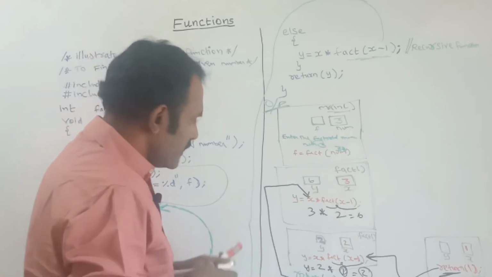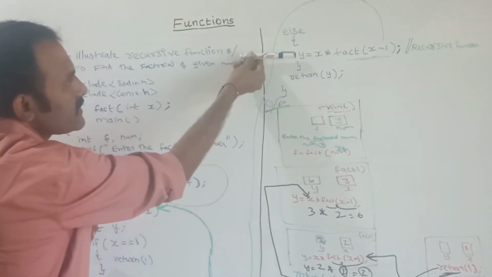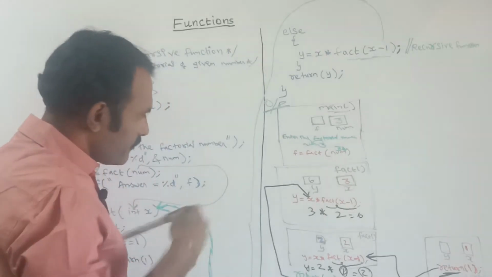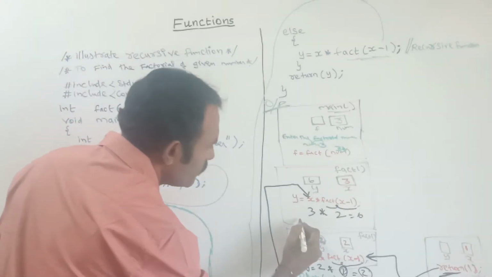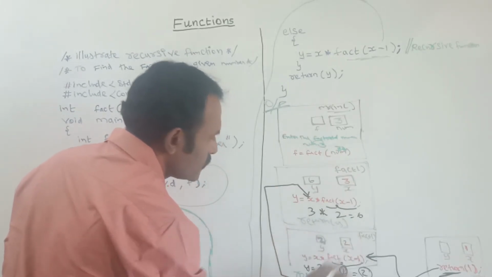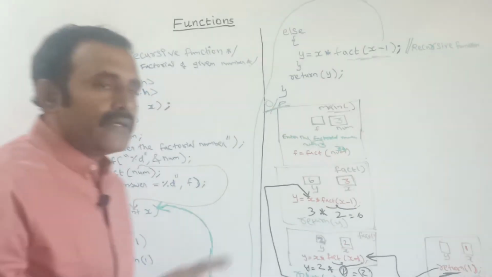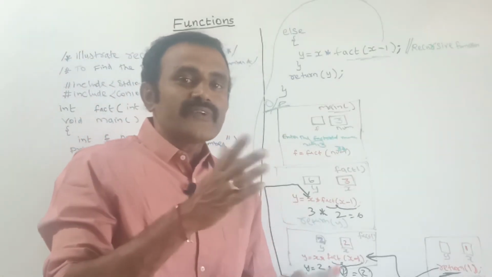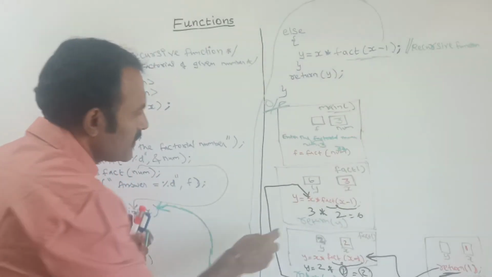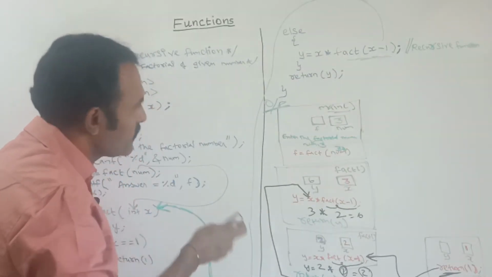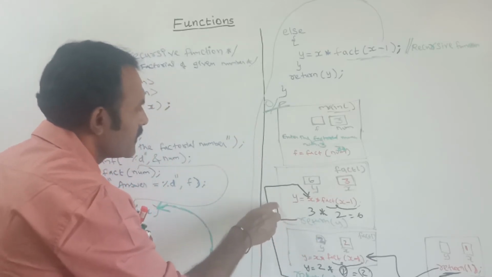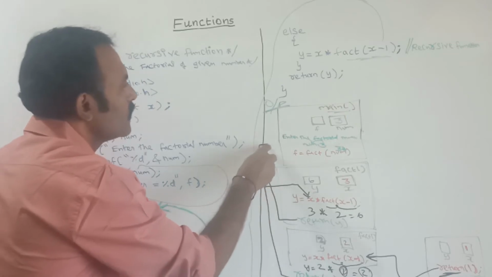Again here, return y. After this step, next return y. I am returning the y value. So this y value, where will it return? To where the function was called. This function's return value is called here, in the frame set before this one. So this return value will go to here.